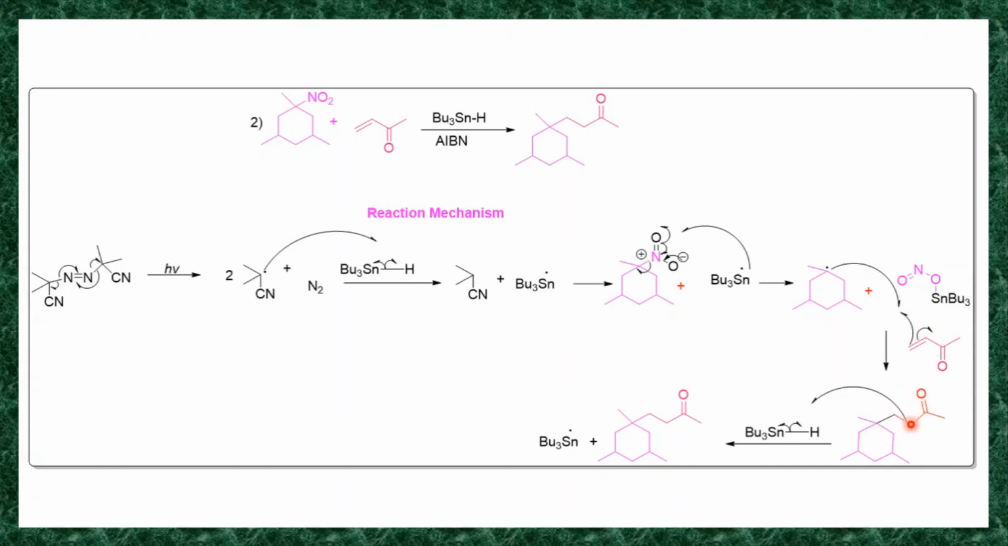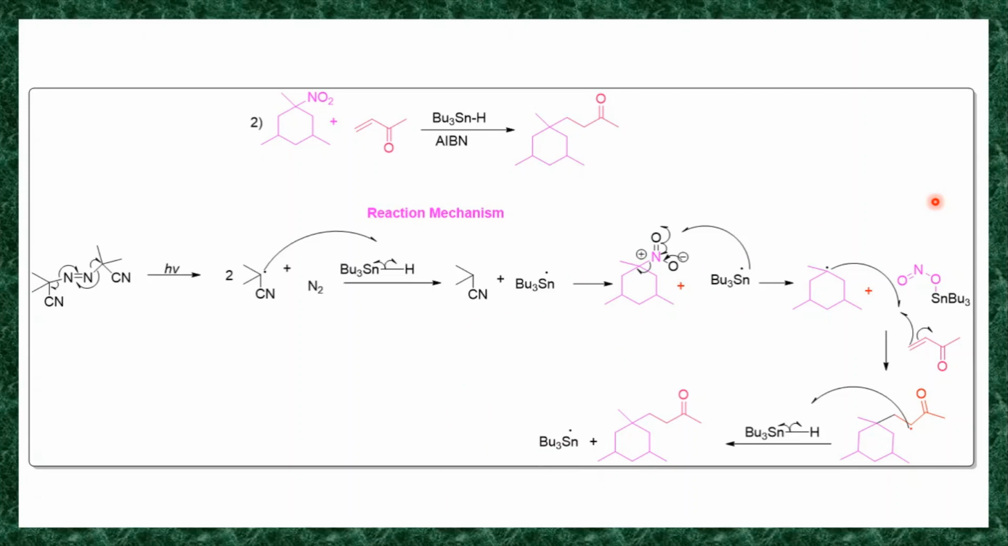Then in the next step, this CH2 radical will react with tributyltin hydride. So the homolysis of this tributyltin hydride takes place, it generates a tributyltin radical and a hydrogen radical. So this CH2 radical will react with this hydrogen radical, it forms this neutral molecule, and this is your final product, and it generates this tributyltin radical. So this tributyltin radical enters this step, and the reaction will continue till the completion of the reaction.